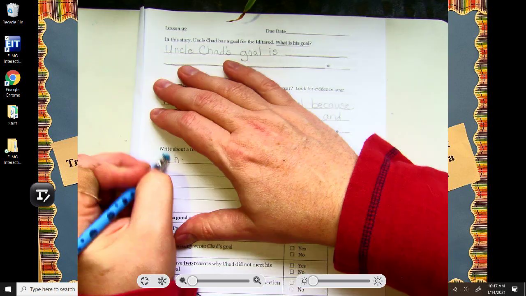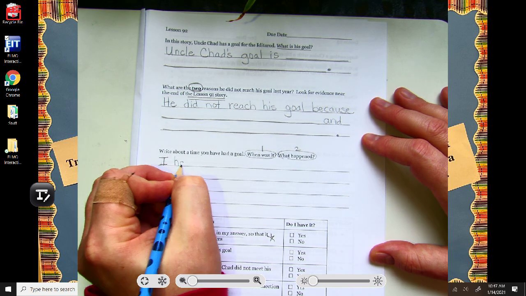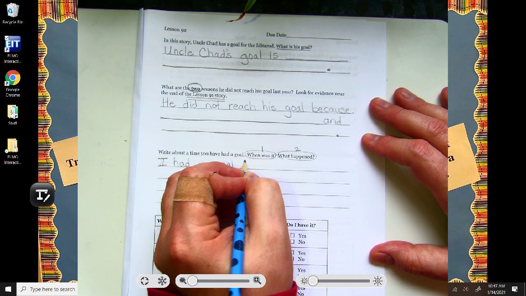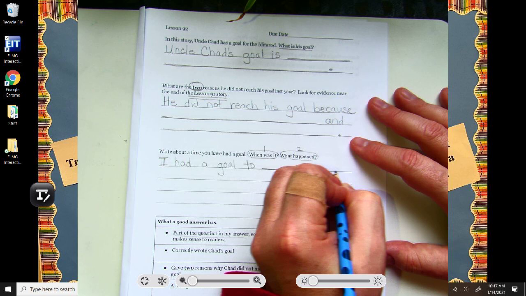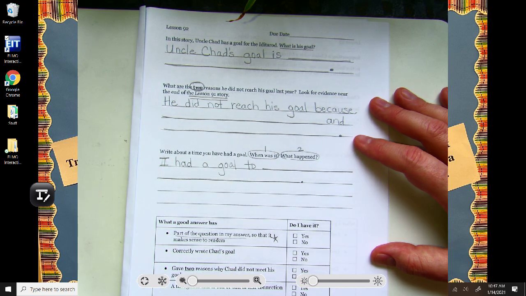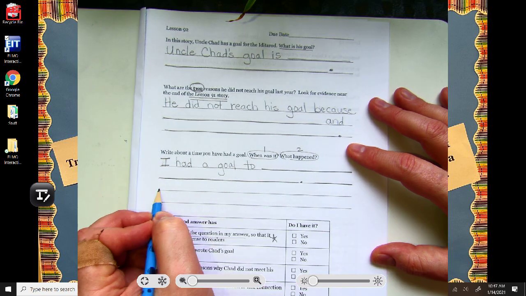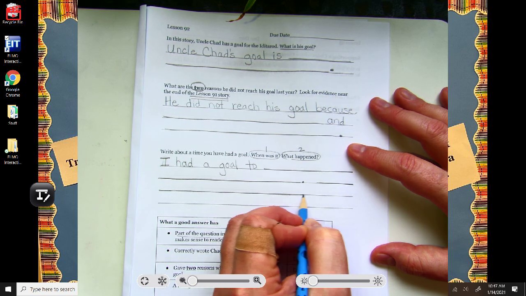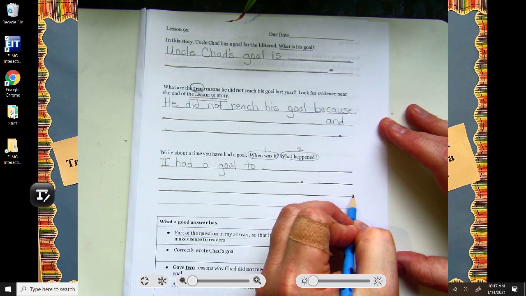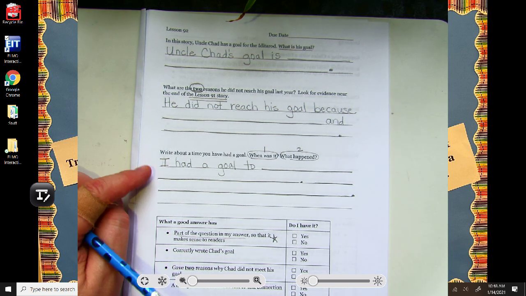I had a goal to. Right? So what was your goal? Period. And then your second part of that, like what happened? I met the goal. I reached the goal. Right? Something like that. Tell me a little bit about what happened related to that goal. That is making the connection.